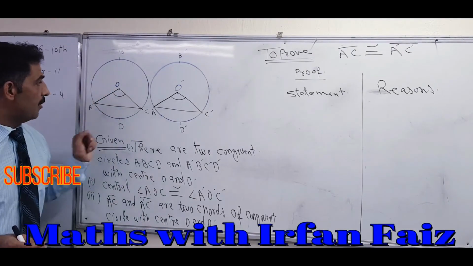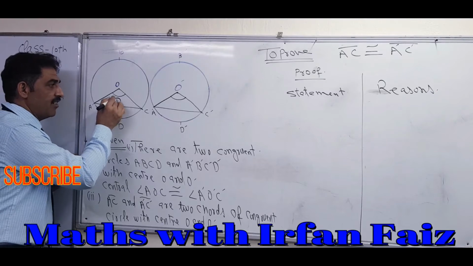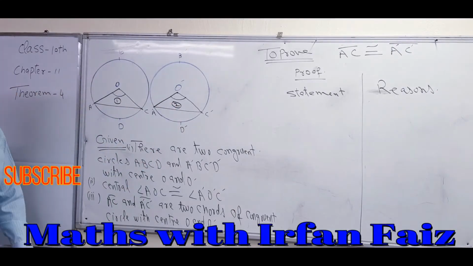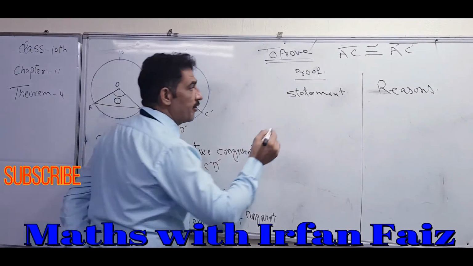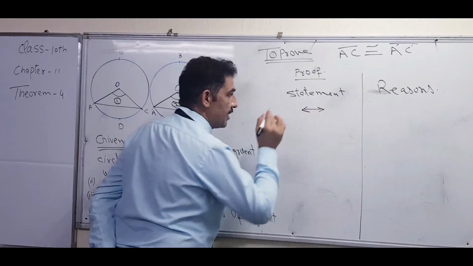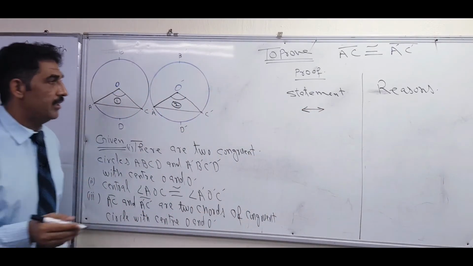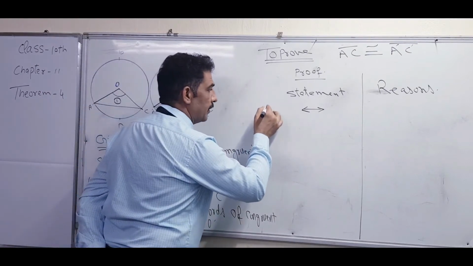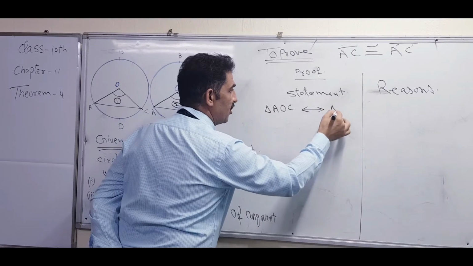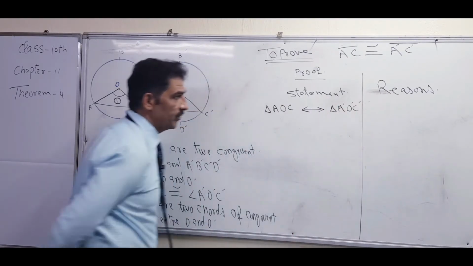When you are comparing the two triangles, because there are two triangles, one triangle I will mention here with 1 and the other triangle with 2. So we have to compare the two triangles. The sign of comparing the two triangles is this: triangle AOC with triangle A dash, O dash and C dash.